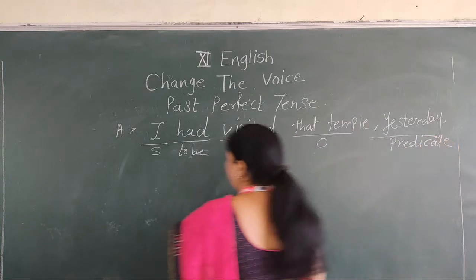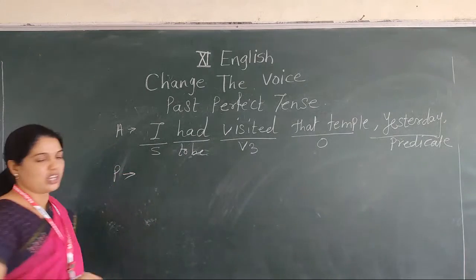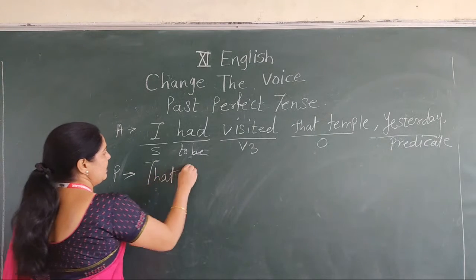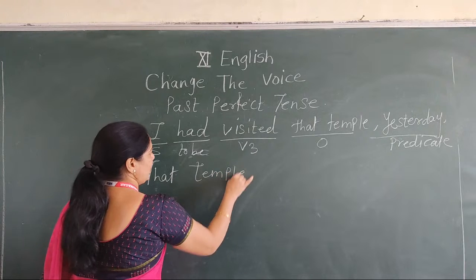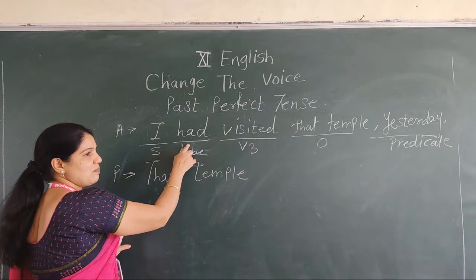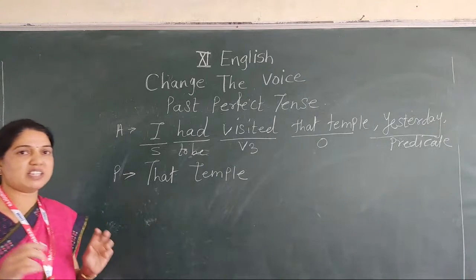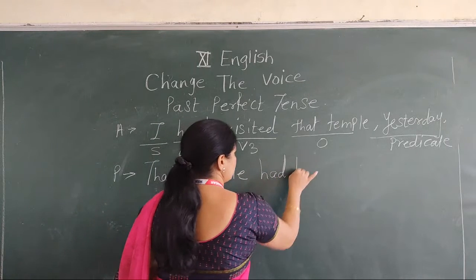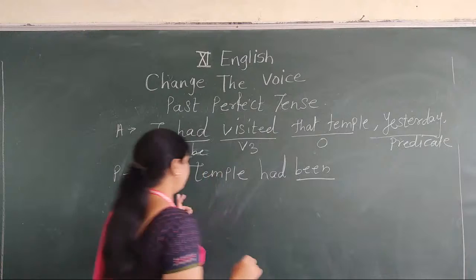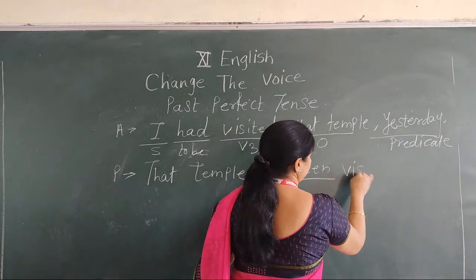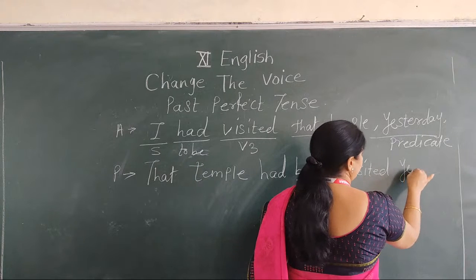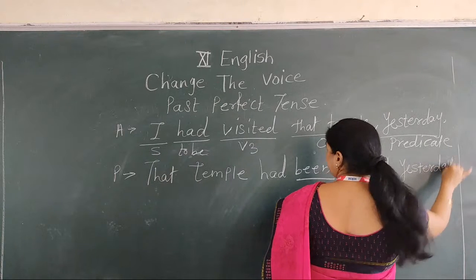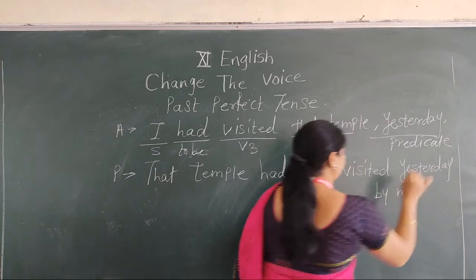Okay? Now, passive voice. In the passive conversion, here is that temple. Write down the same, there is no change because it's past. If the subject is in plural or singular form, write down the same, that temple had, but write down here, been. The temple had been visited. Then write down the predicate after the V3 form, yesterday. Then by, and I changes into me. Means what?